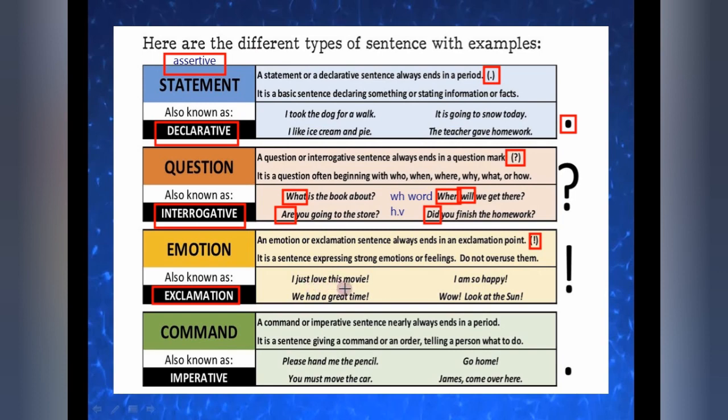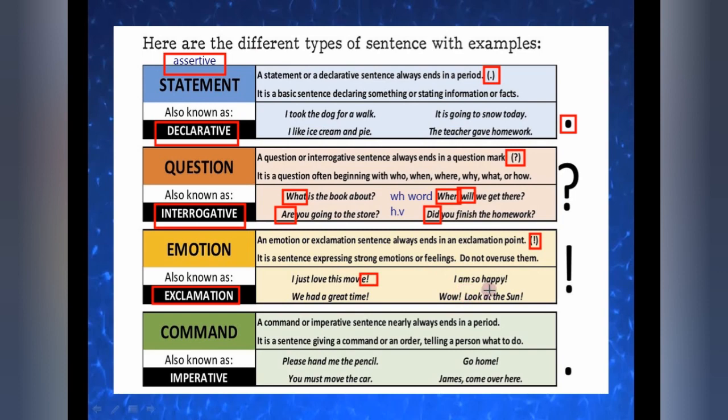I just love this movie. Now you will say, ma'am, this is a very simple sentence. I just love this movie. But if you are saying it like this only, I just love this movie, are you expressing your emotions? No. After watching, suppose, Harry Potter, what will you say? I just love this movie! You are putting your emotion in the sentence. Okay. So this is an exclamatory sentence. That's why we have put an exclamation mark here.